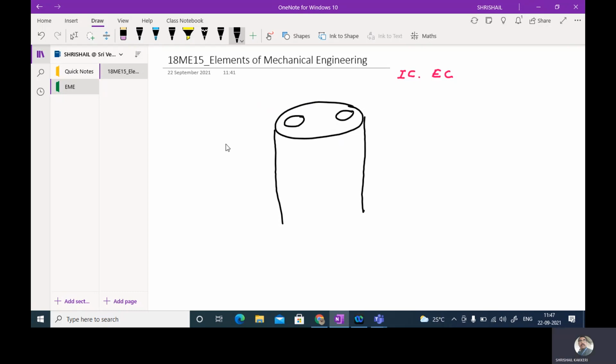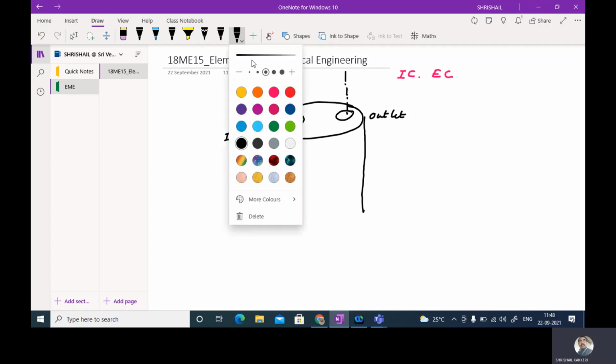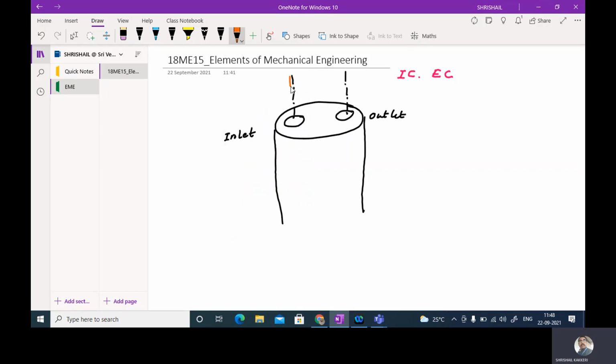This is called the inlet opening, and this is called the outlet opening. The inlet and outlet openings will be operated by a mechanical device called a poppet valve. The poppet valve is the one which operates these inlet and exhaust openings.